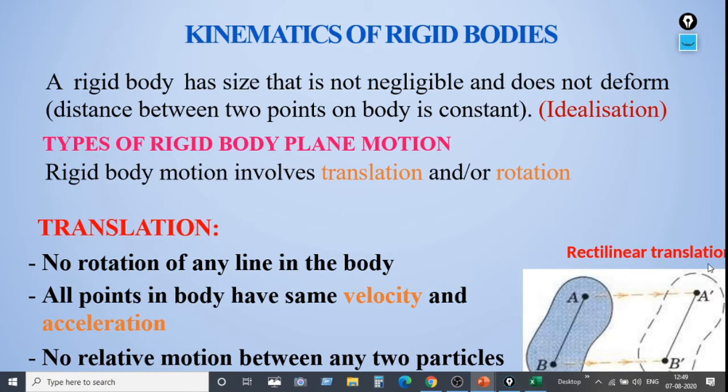So now here an example is given regarding rectilinear translation. We will come to know in the next slides what is rectilinear translation and what is curvilinear translation. So I think you have come to know what is a rigid body and what kind of motion a rigid body can have, and in that what is translatory motion.